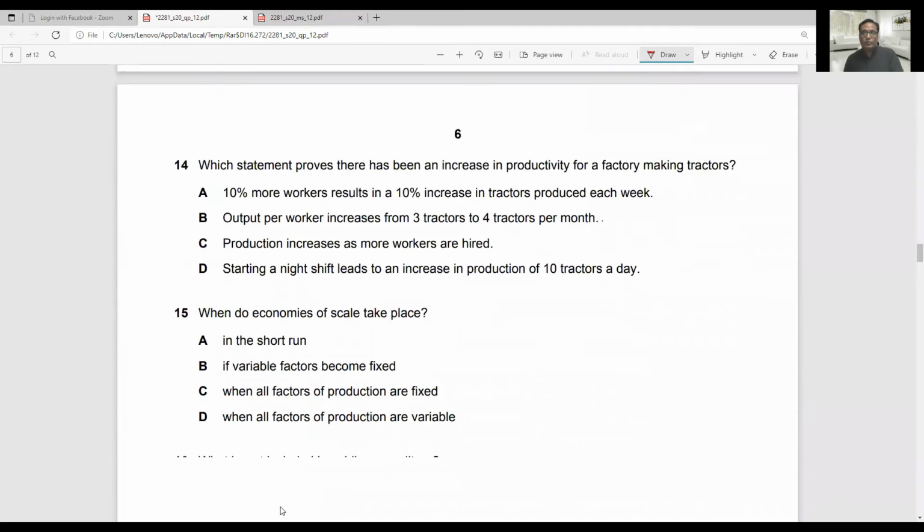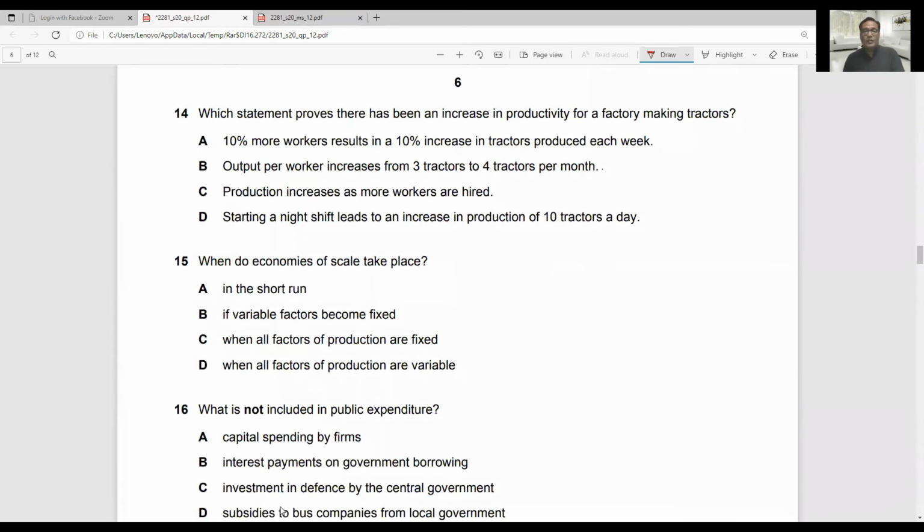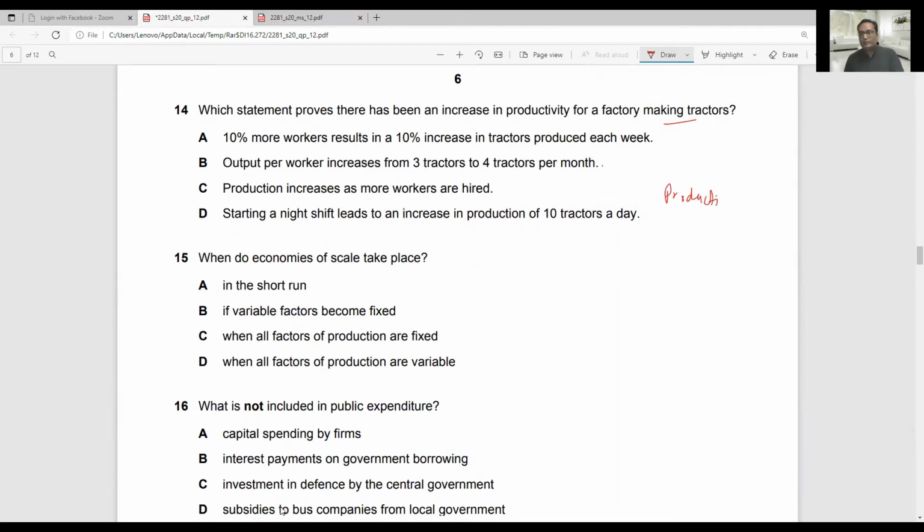Now moving to question number 14. Which statement proves there has been an increase in productivity of a factory making tractors? Productivity is calculated as total output divided by the number of workers employed.